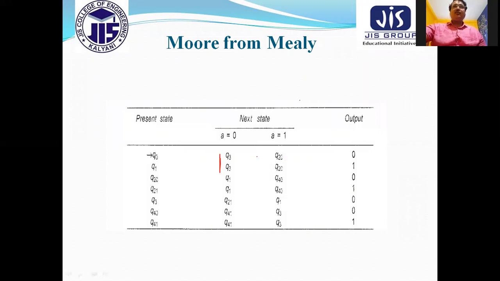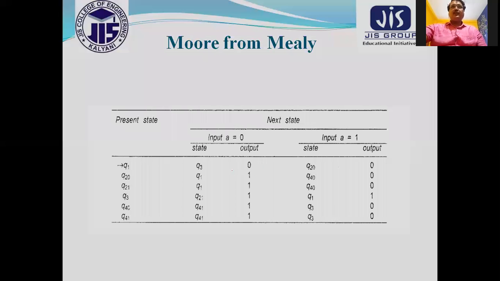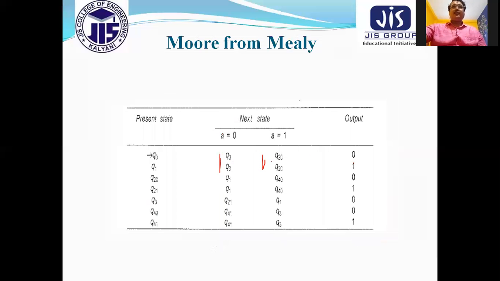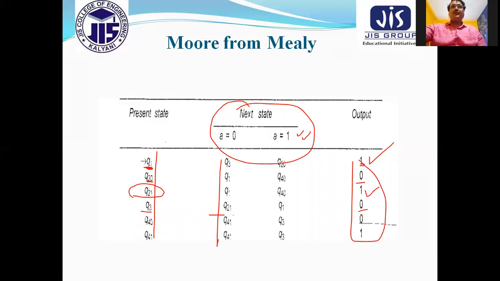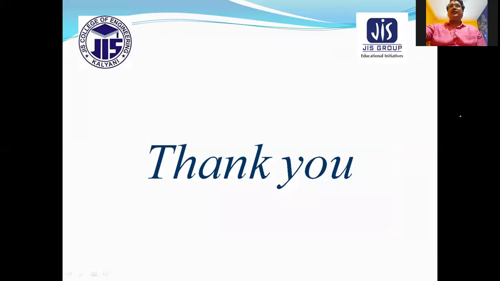The same changes, the same states will be there. You can see as it is here Q3, Q2 0. Here we have to write Q3, sorry, Q3, Q3, Q2 0, 0. Why? Because if you go in this way, from the initial state, without taking any input, it produces the output there. So this will create the problem. Without giving any input, we are getting the output. So that is the reason we have to introduce one more state, to make it executable. So I hope that this clears your doubt and the students get the idea about the topic. So I'm stopping here.